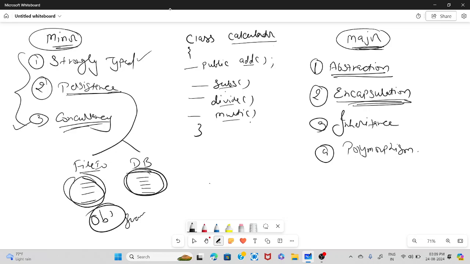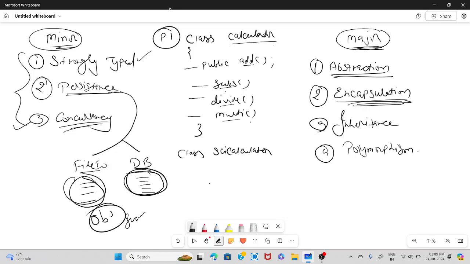Now, if I want to create one more class, let's take, person one developed this class, right? And he has some clients who are using it. Now I have a requirement to create a scientific calculator.